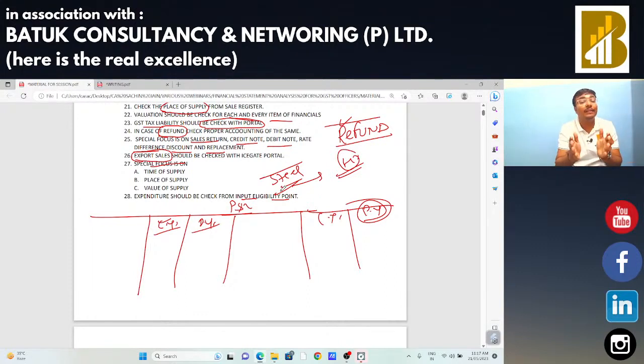In that case you need to check that input is claimed or not, because the same is blocked under section 17 subsection 5, so you need to check the same. So, sir, when you are going to check the expenditure side, at that time you need to check that the expenditure is eligible for the input tax credit or not.